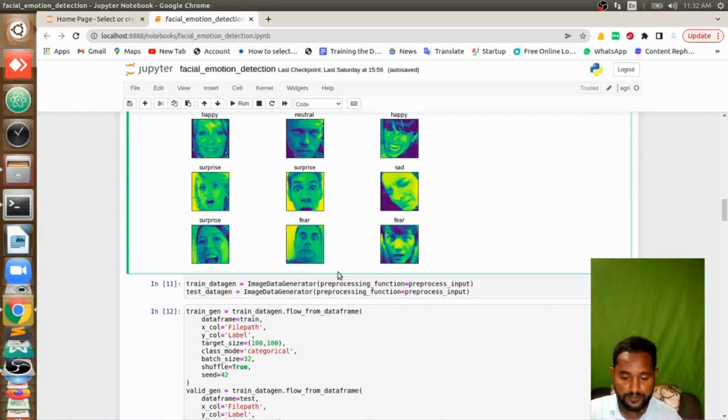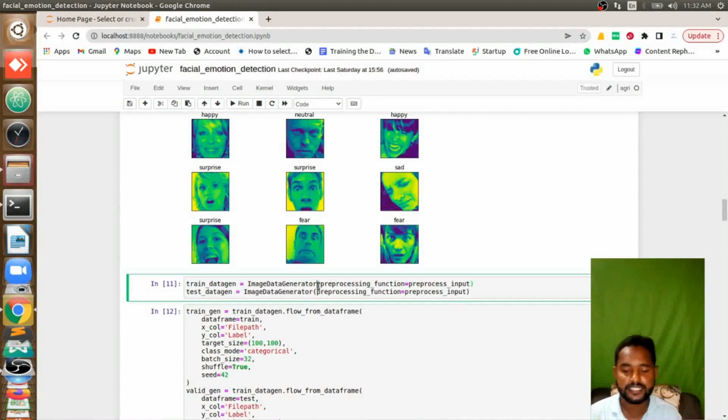You can see them. Then I am using ImageDataGenerator. Here I made a video where I showed the importance of image augmentation to increase the accuracy of any deep learning model, which you can watch. Otherwise I will share the link in the description or in the I button. Here what I am doing is taking that image and pre-processing it.